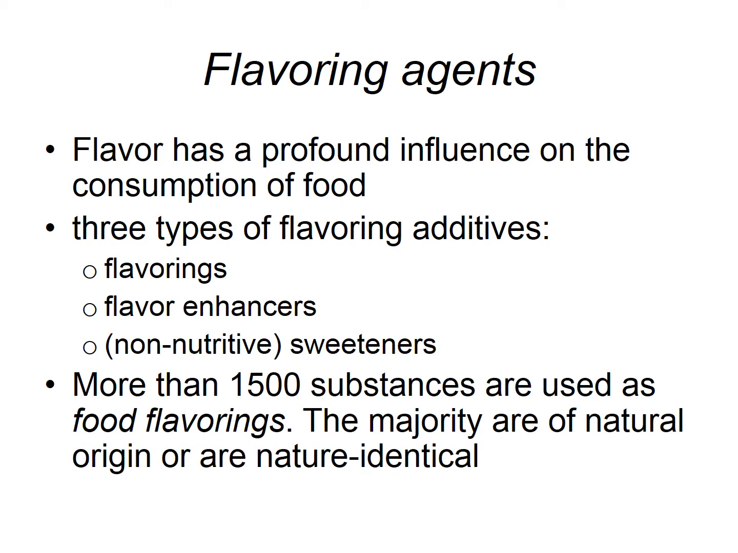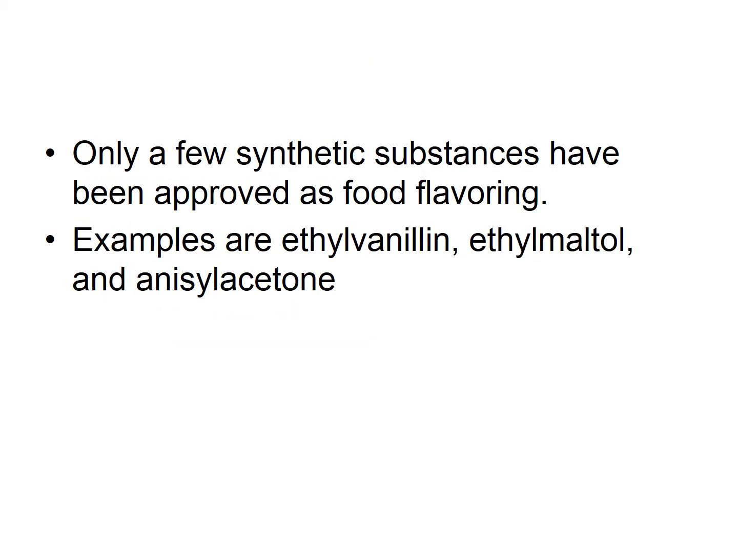More than 1500 substances are used as food flavoring. The majority are of natural origin or are nature-identical. Only a few synthetic substances have been approved by government officials as food flavoring, for example, ethyl vanillin, ethyl maltol, and anisyl acetone.